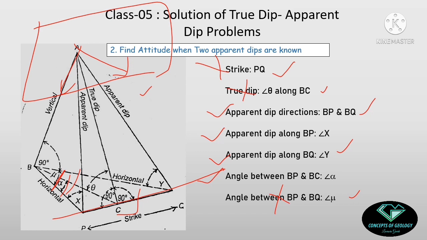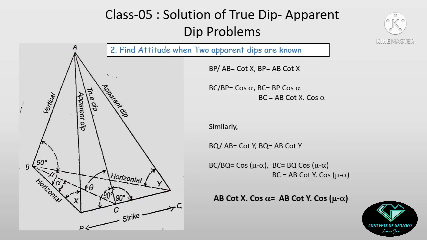So from this much of data we are going to find out the attitude of the planar structure. Now from the previous equation we have seen that we can have the true dip from one of the apparent dips if I know the angle between their directions, okay, that was the alpha. But here I don't know the true dip direction, so I don't have the alpha here. So my primary goal is to find out the alpha first, okay.